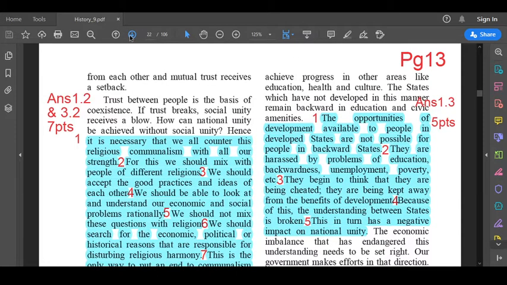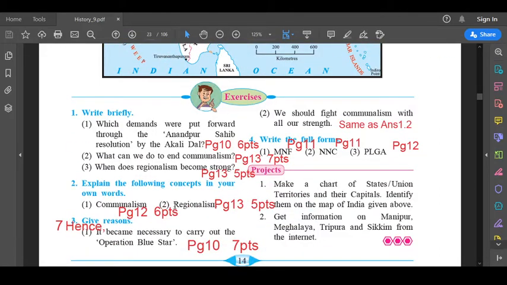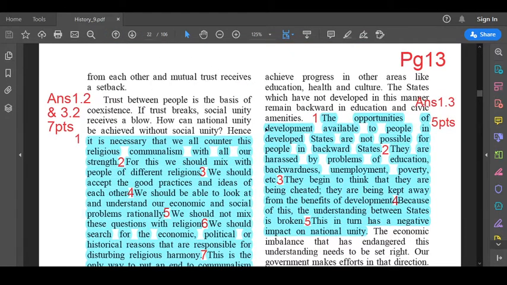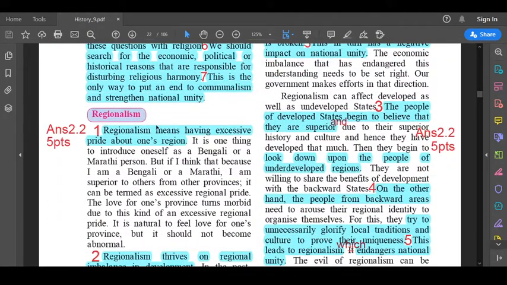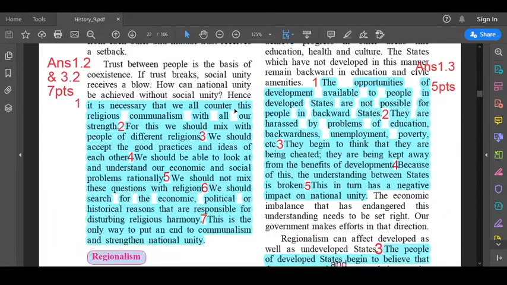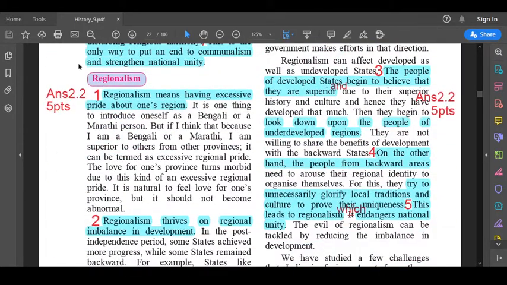Next, we'll go to 2.2. Question number 2.2, that is regionalism. The answer to this is on page number 13. Here, answer 2.2. Left hand side, second paragraph. It's highlighted over here. Regionalism is already highlighted in your textbook.